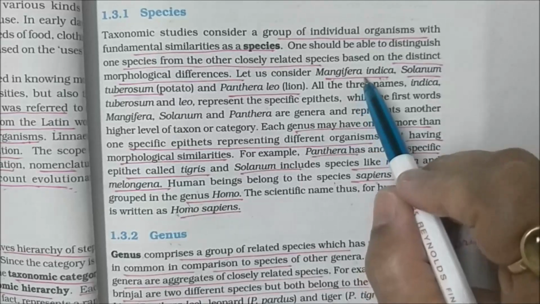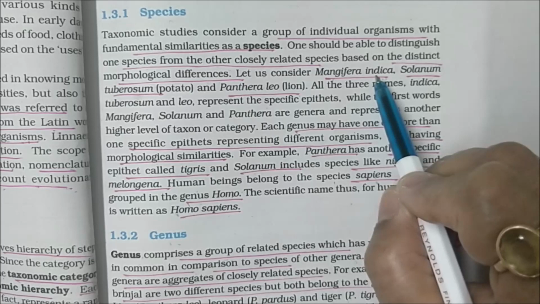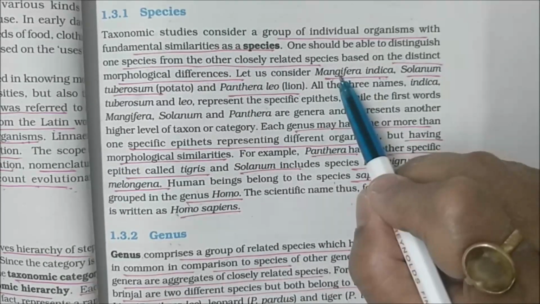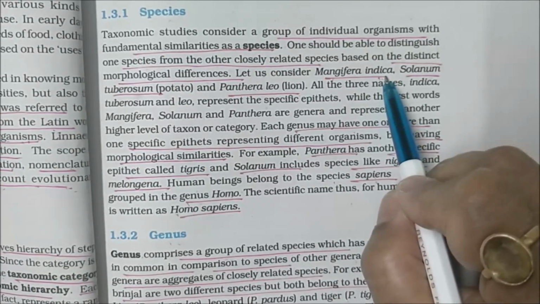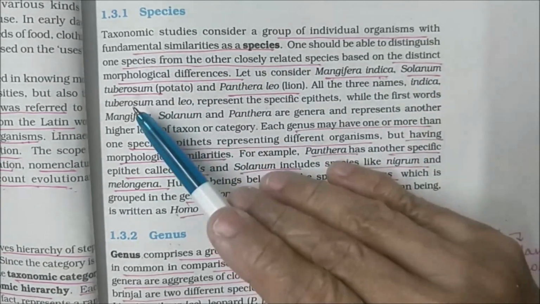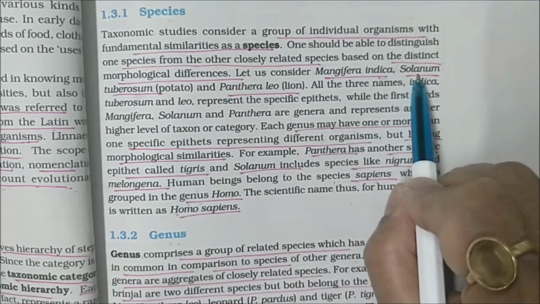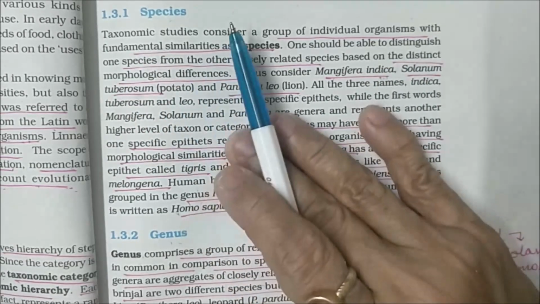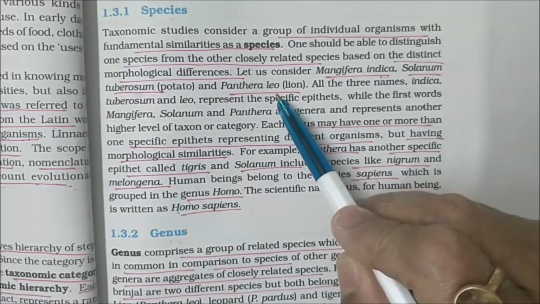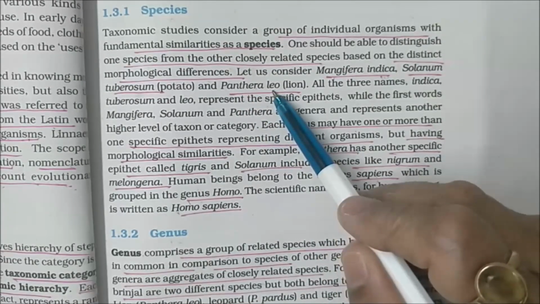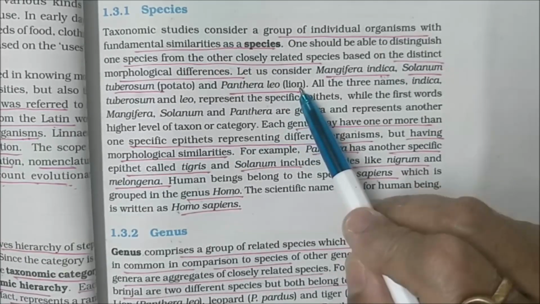For example, there is Mangifera indica. This is the scientific name of mango. Mangifera is the genus, indica is the specific epithet. In the same way, another example, Solanum tuberosum, the common name of potato. Solanum is the genus, tuberosum is the specific epithet. Same way, Panthera leo. Panthera is the genus and leo is the specific epithet or the species, whose common name is lion.